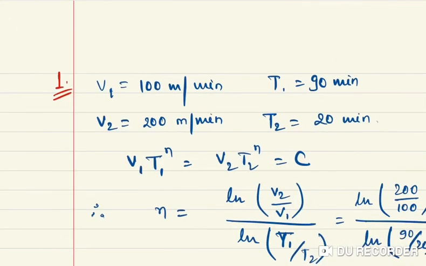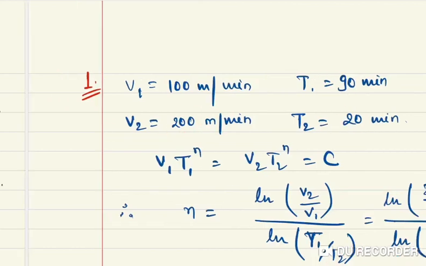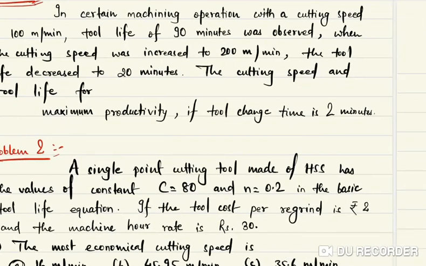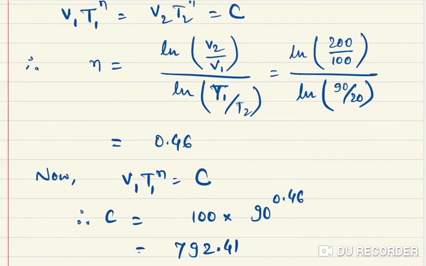So it has been given V1 is 100, when the cutting velocity is 100, the tool life has been found 90 minutes. When cutting velocity is 200, tool life has been found 20 minutes. It is asked the cutting speed for maximum productivity. What is the formula for cutting speed at maximum productivity?